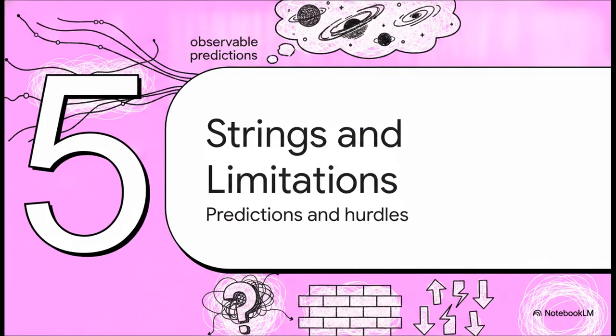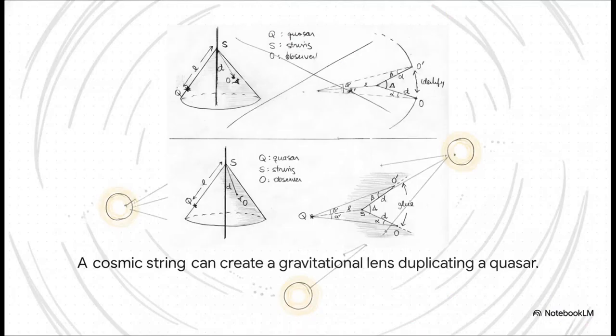Which naturally leads us to part 5, cosmic strings and limitations. We gotta look at the predictions, but also the serious hurdles. Let's say massive, macroscopic cosmic strings left over from the early universe actually still exist today. They would act incredibly strangely. Unlike a planet or a star, they wouldn't just pull objects toward them. Instead, they would warp space-time so intensely that they create what's called a conical singularity.